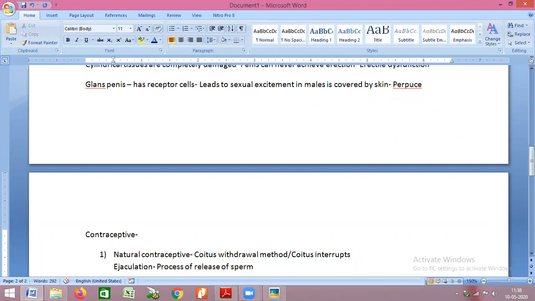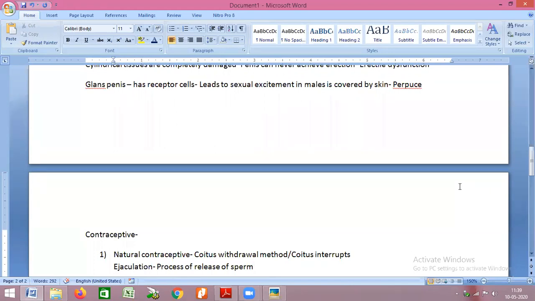So when the male is sexually excited to the highest level, the sperm will be transported from the vas deferens to the ejaculatory duct to the urethra. And this sperm can be released out through the penis. Fine.